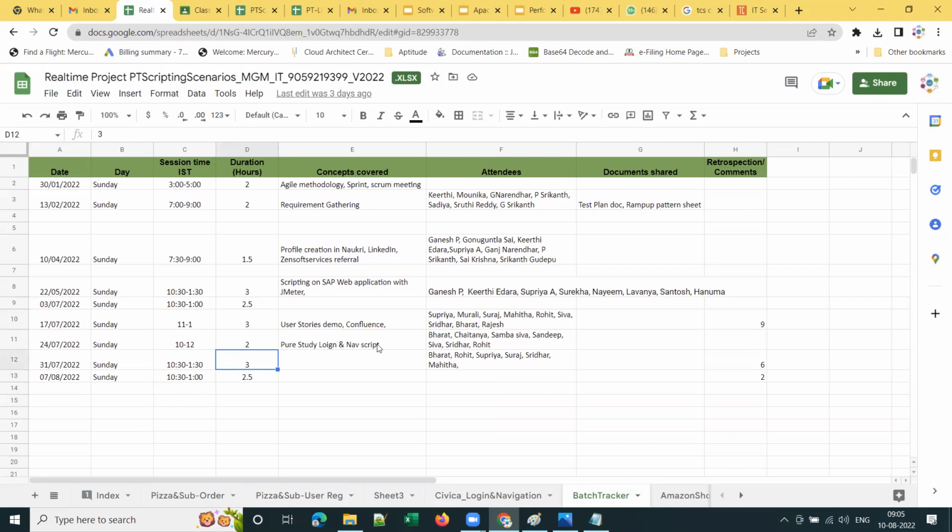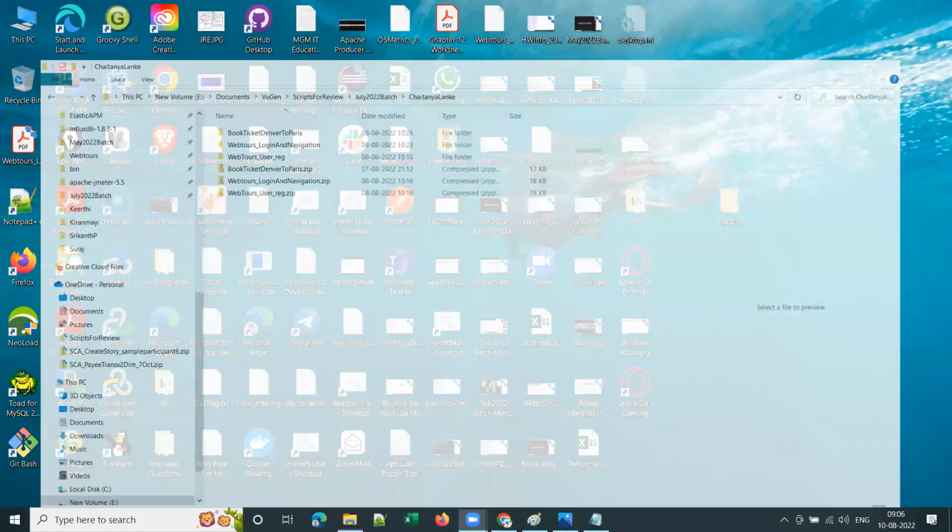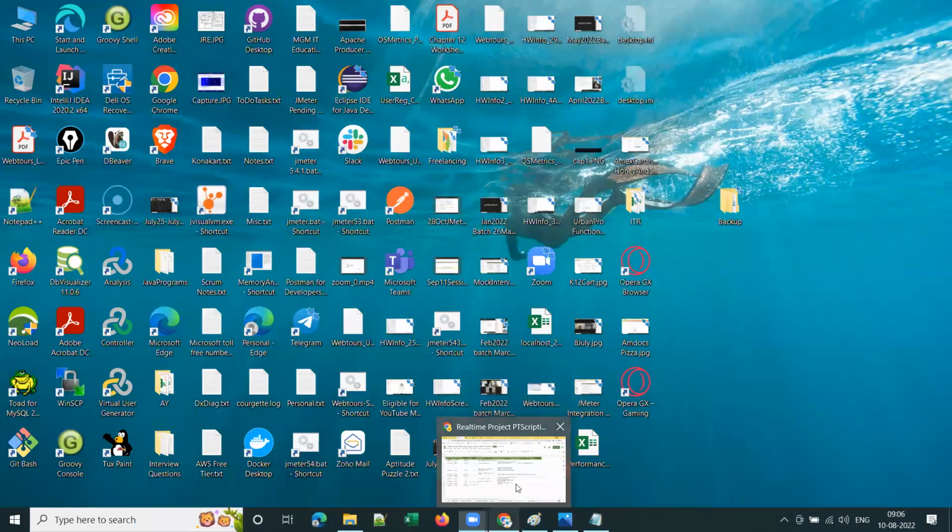I will cover 3 to 4 real-time applications here, end to end, from beginning to ending. In the online training, I will cover one real-time application with LoadRunner and one with JMeter, so you'll get a chance to work on real-time applications on the scripting part only.